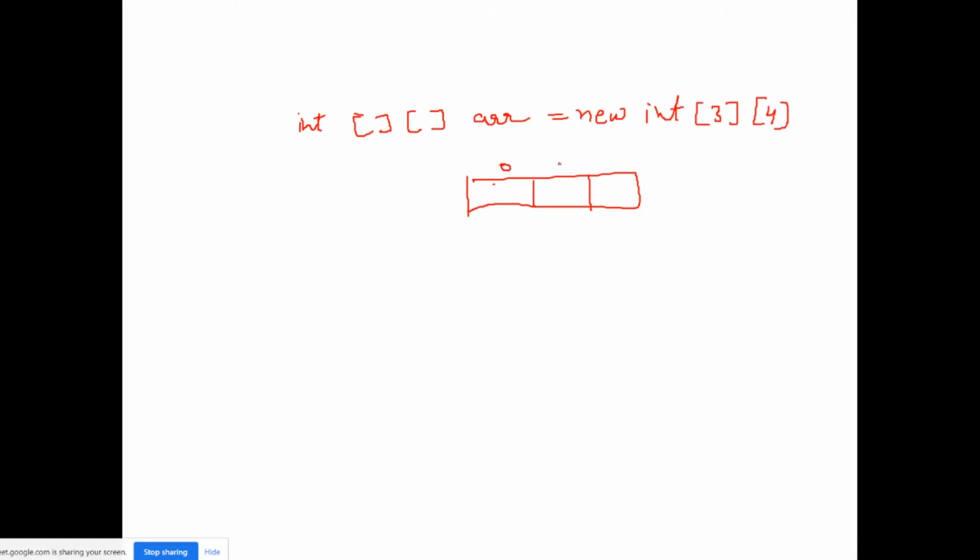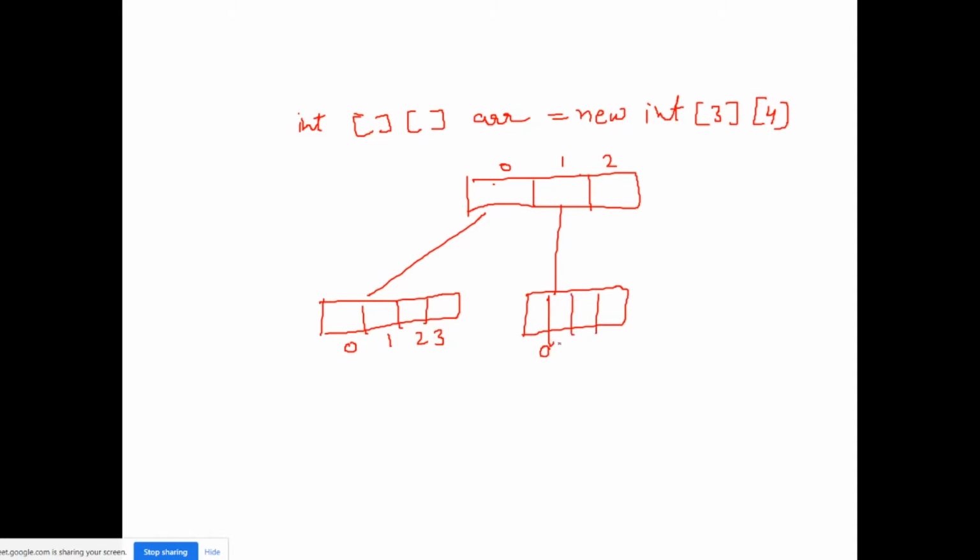Index will start from 0, 1, 2, and size 3 will be there. And for this there will be a size 4 array, 0, 1, 2, 3. For this also 0, 1, 2, 3. For this also 0, 1, 2, 3. Now how can I assign values to them, right?